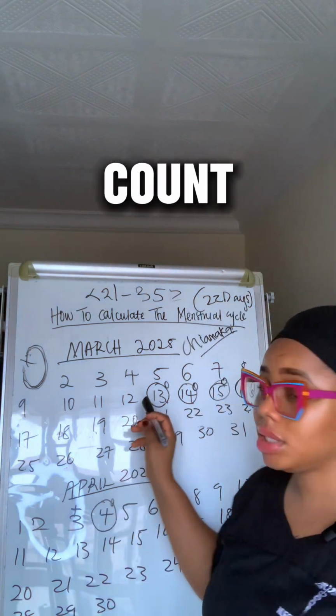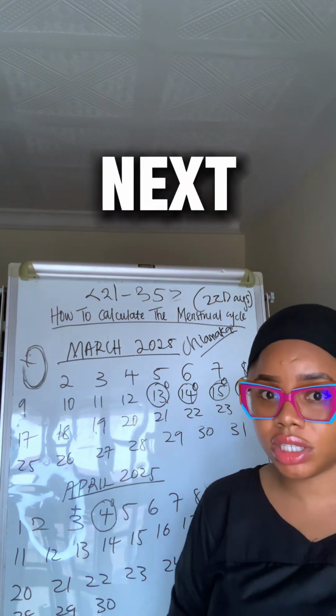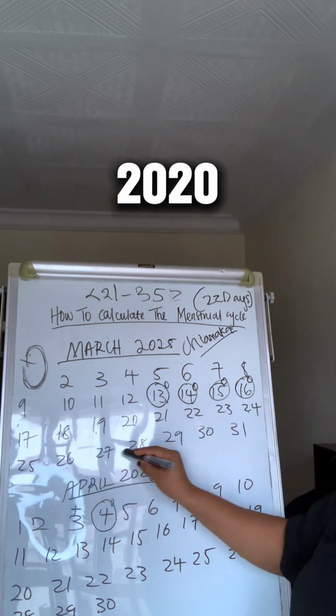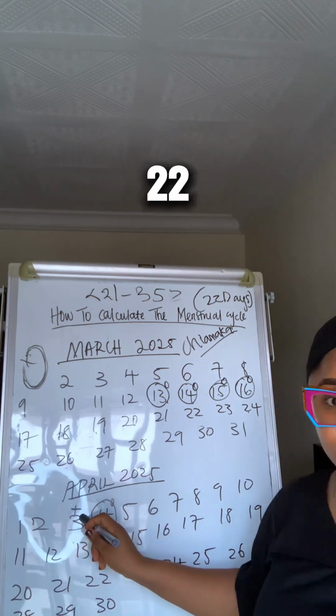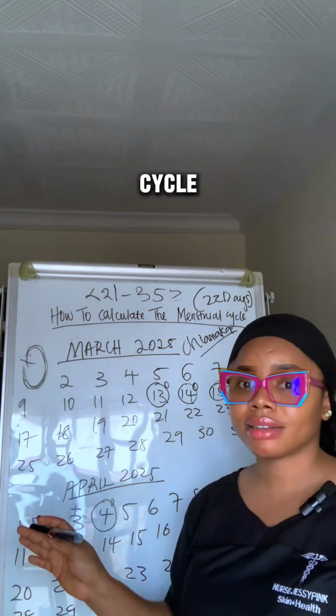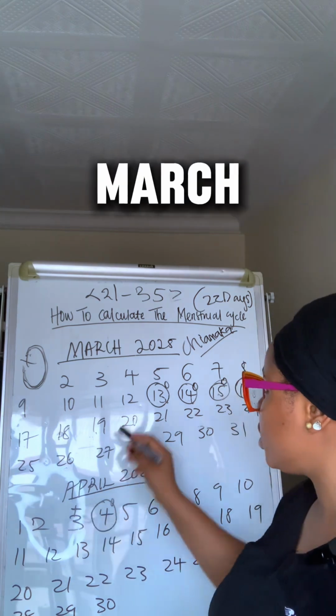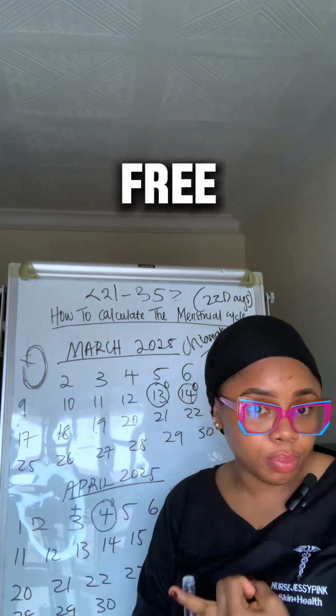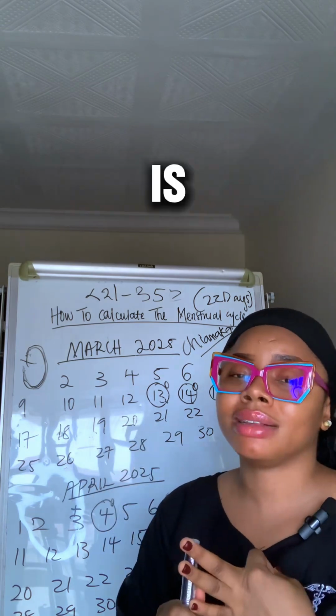So we are going to count the day her period first started to the day before the next period. 1, 2, 3, 4, 5, 6, 7, 8, 9, 10, 11, 12, 13, 14, 15, 16, 17, 18, 19, 20, 21, and 22. This is the day before the next period, on the 3rd of April. Chiamaka's cycle has stopped. And from this 3rd to the 13th, this is when Chiamaka will ovulate. Chiamaka's free period is going to fall into here. When Chiamaka is likely to get pregnant.